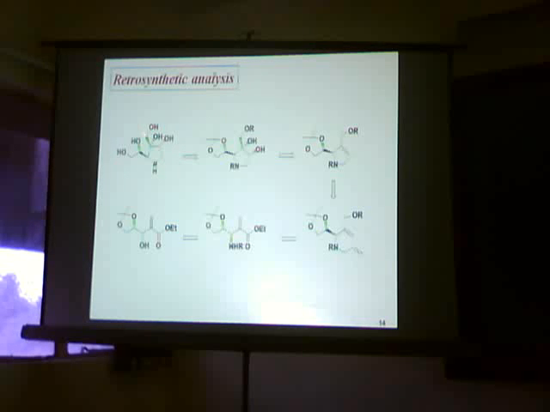Retrosynthetic analysis of our target molecule is as shown here, which illustrates the importance of regioselective amination, ring closing metathesis and diastereoselective dihydroxylation.